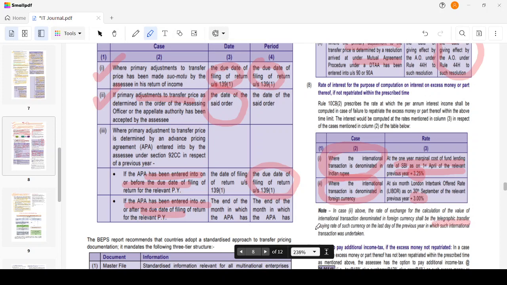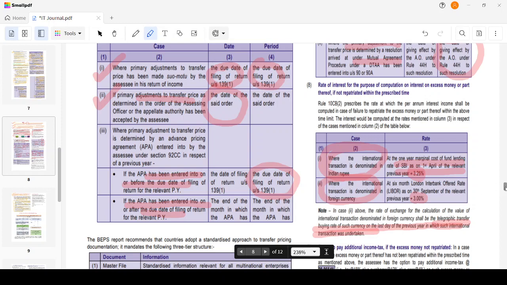TTBR, that is telegraphic transfer buying rate of such currency on the last day of the previous year in which its international transaction was undertaken. So, for the previous year it's 22-23. Then on 31st March 2023, what is the telegraphic transfer buying rate? That rate will be used for the purpose of determining the value of the international transaction.